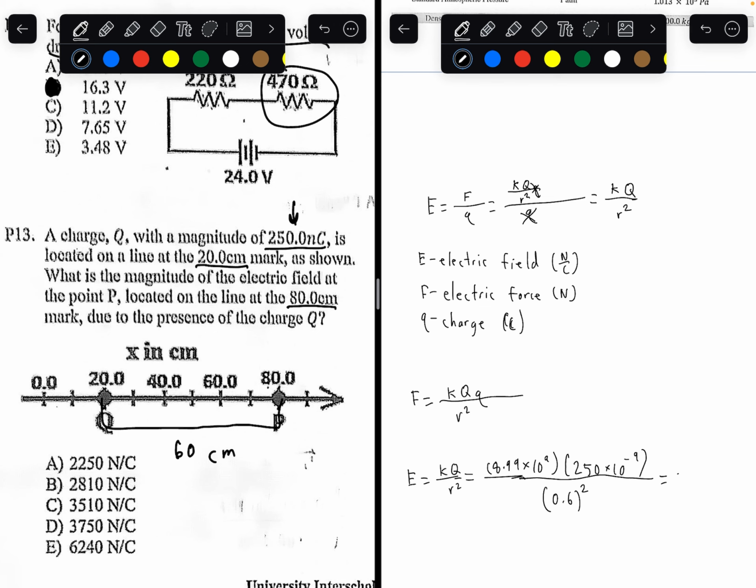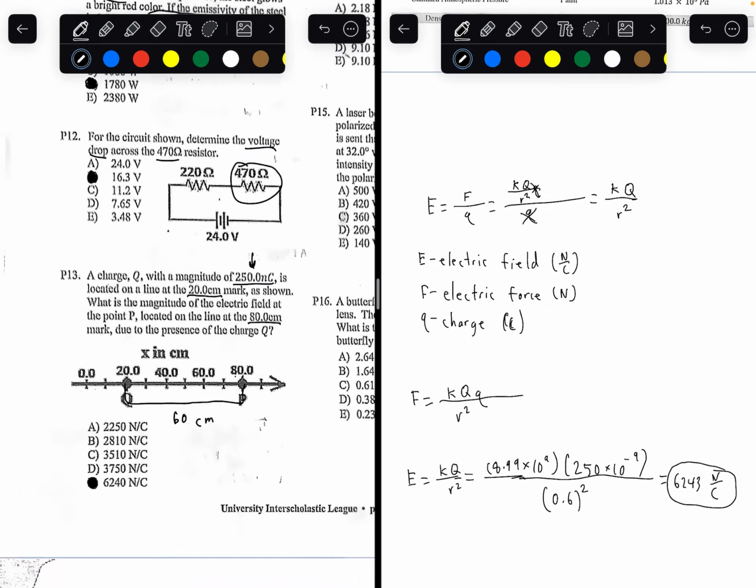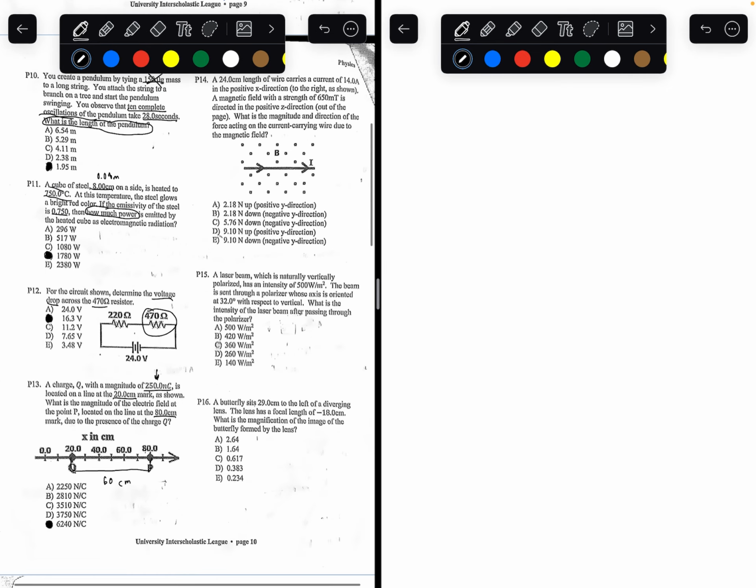You can get the answer 6,243 newtons per coulomb. That should be in coulombs, not over 3. So the closest value to this answer is going to be E, 6,240 newtons per coulomb. So the answer to number 13 is going to be E.